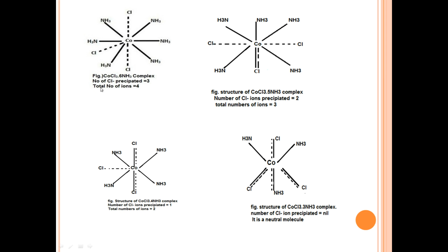So if you observe the chlorines precipitated in the first diagram, chlorine is 3. Here the chlorines are 2. In 4 ammonia, chlorine is 1. In this structure, the chlorines precipitated is nil. So because of the difference in number of chlorines precipitated, when CoCl3 ammonia complexes are treated with silver nitrate, they show different colors. That is why, based on this, Werner postulated Werner's theory.